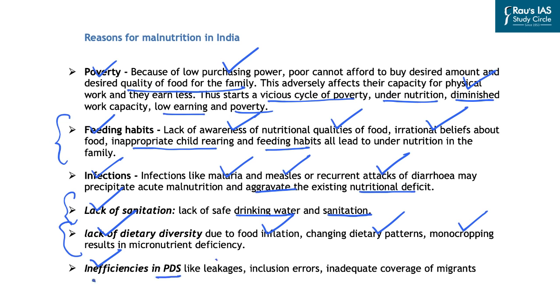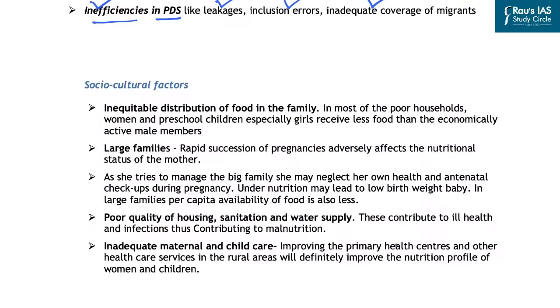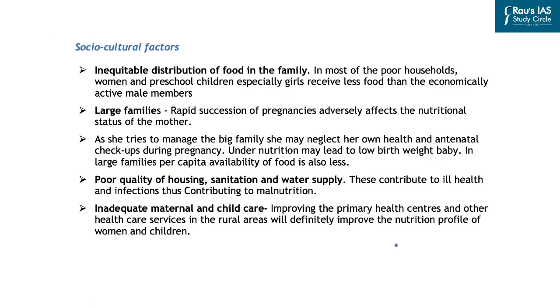Further, there are inefficiencies in the public distribution system, and these are due to leakages, inclusion errors, or inadequate coverage of the migrants. Further, besides all these factors, there are factors which are socio-cultural in nature, and these are also leading causes of malnutrition in families in India. So if you look at the socio-cultural factors, inequitable distribution of food in the family is one of the factors.